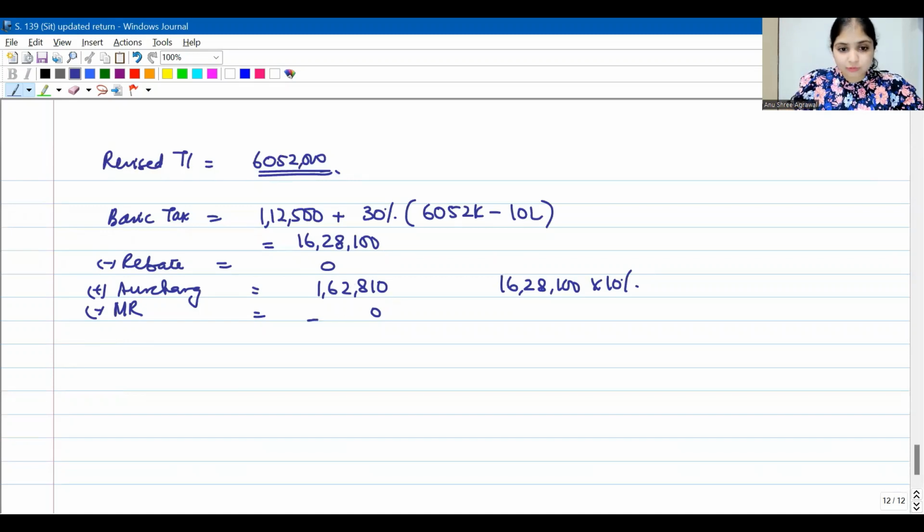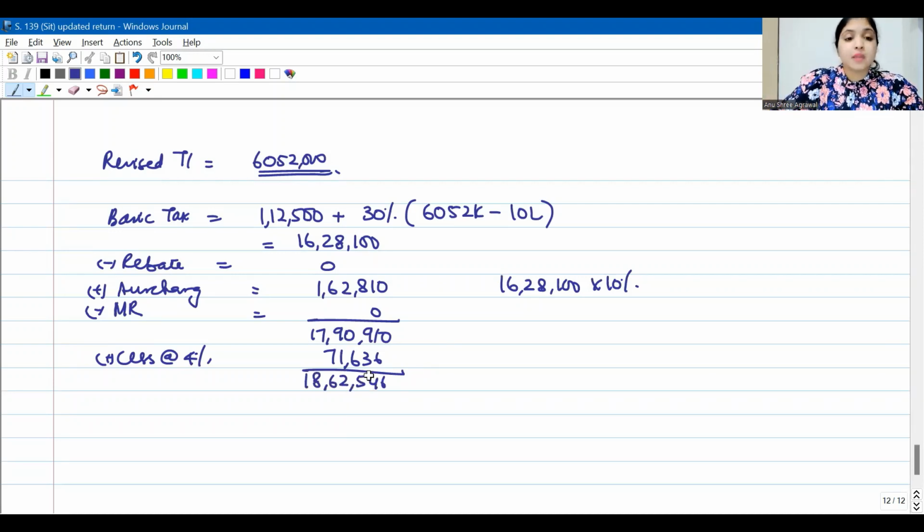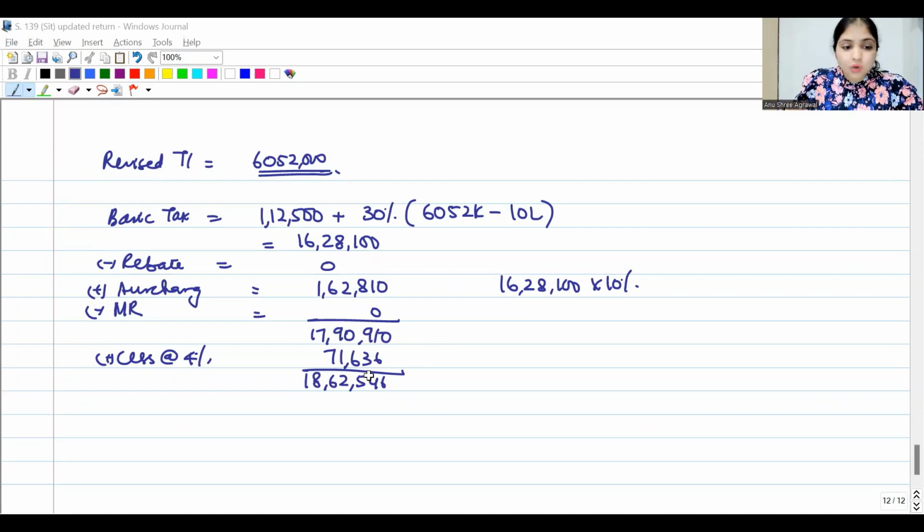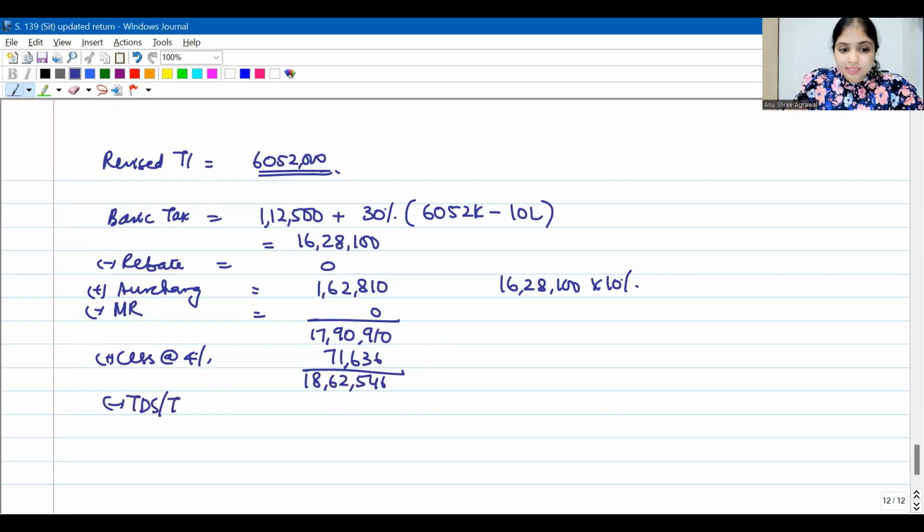So if you add up as of now, this is going to be 17,90,910. Then to this he will also add cess at the rate of 4%, which is going to be 71,636. So resulting in a total tax liability of 18,62,546.